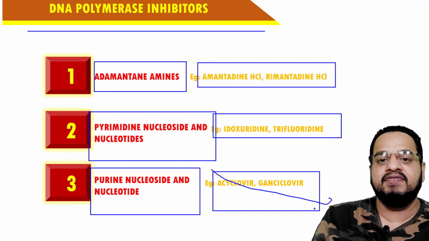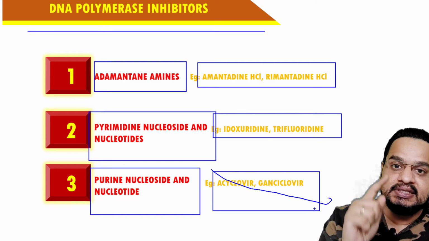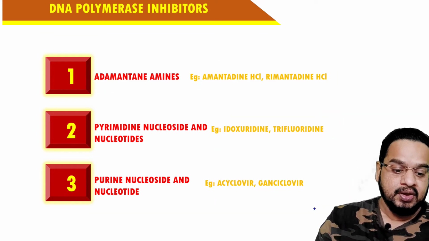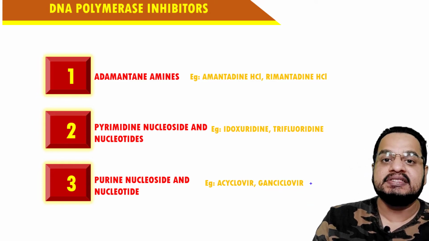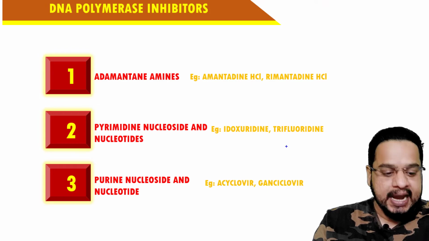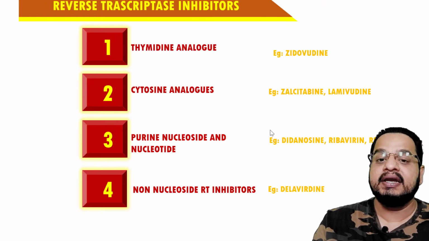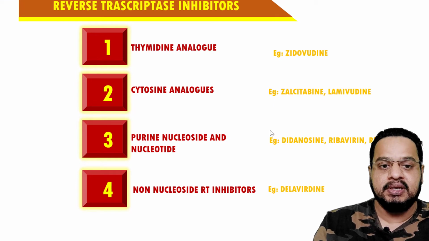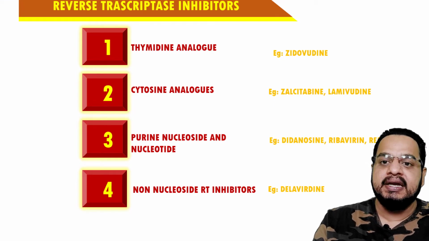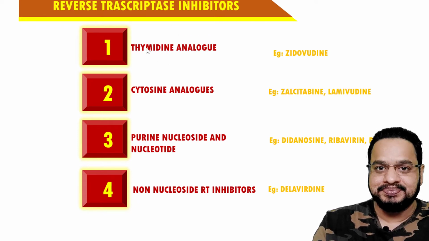So roughly I have explained you the mechanism also. Understand? These are the examples which are there in the syllabus, so that while writing even the classification, you are supposed to write these examples, and if possible, you can write about the structures as well. Okay, so the second important class is the reverse transcriptase inhibitors.